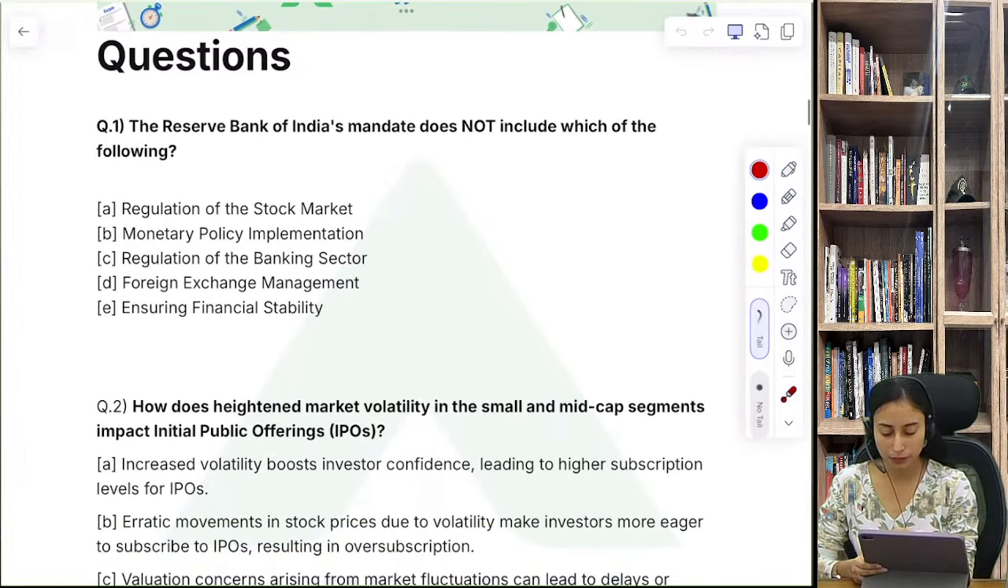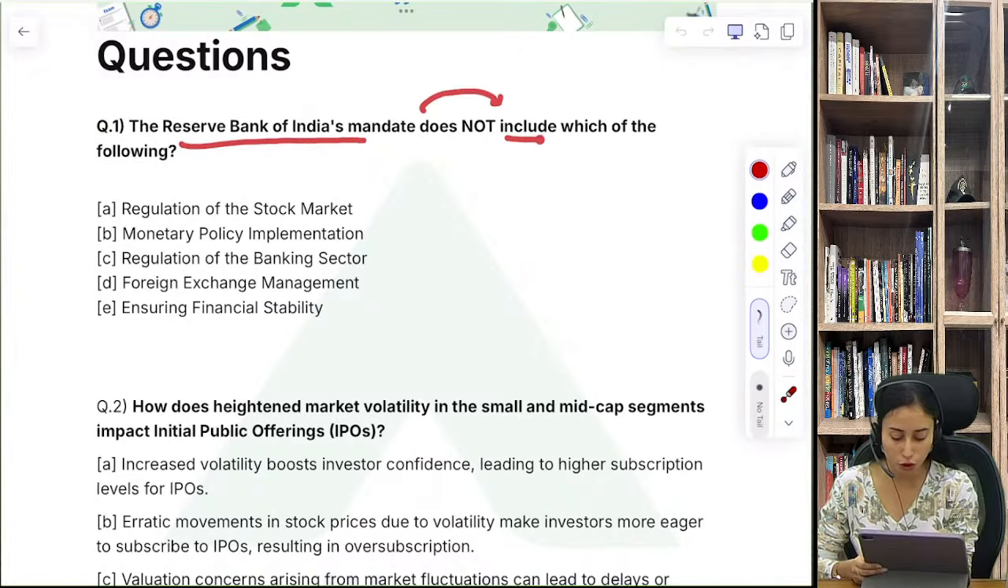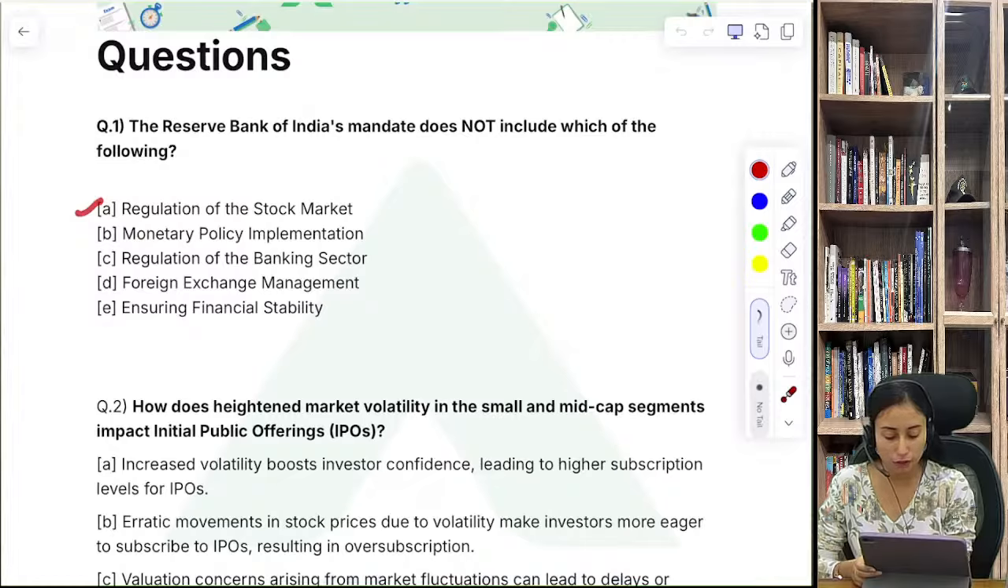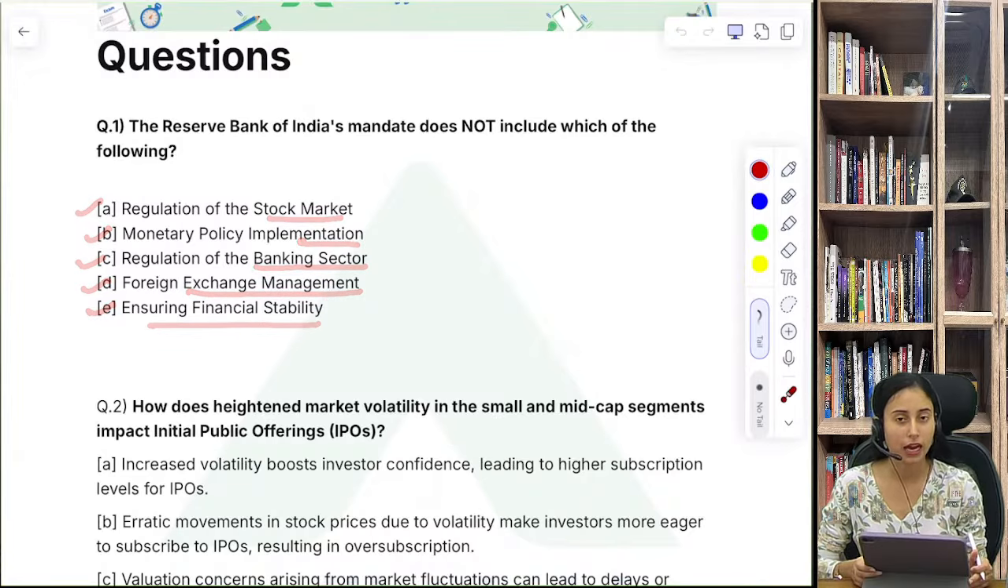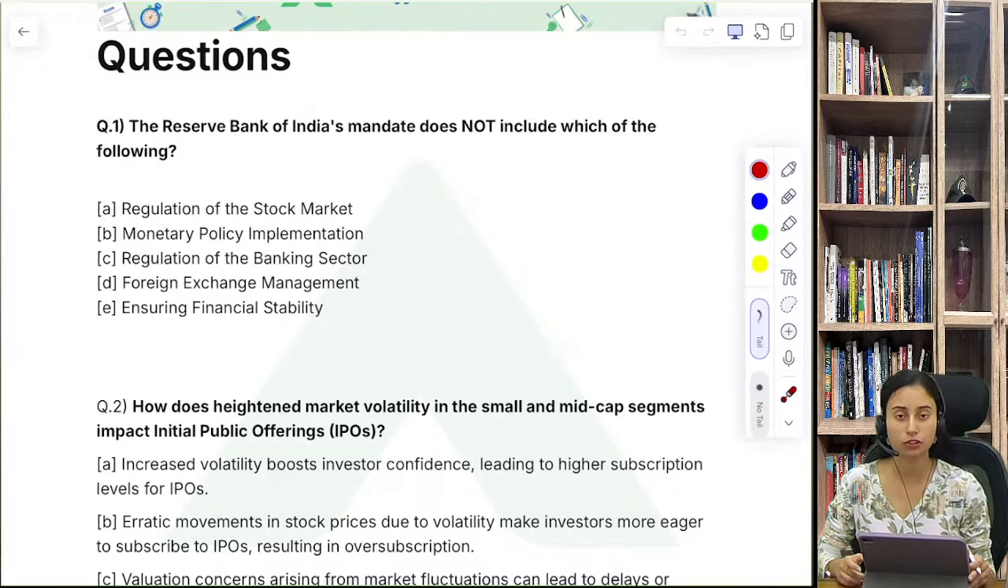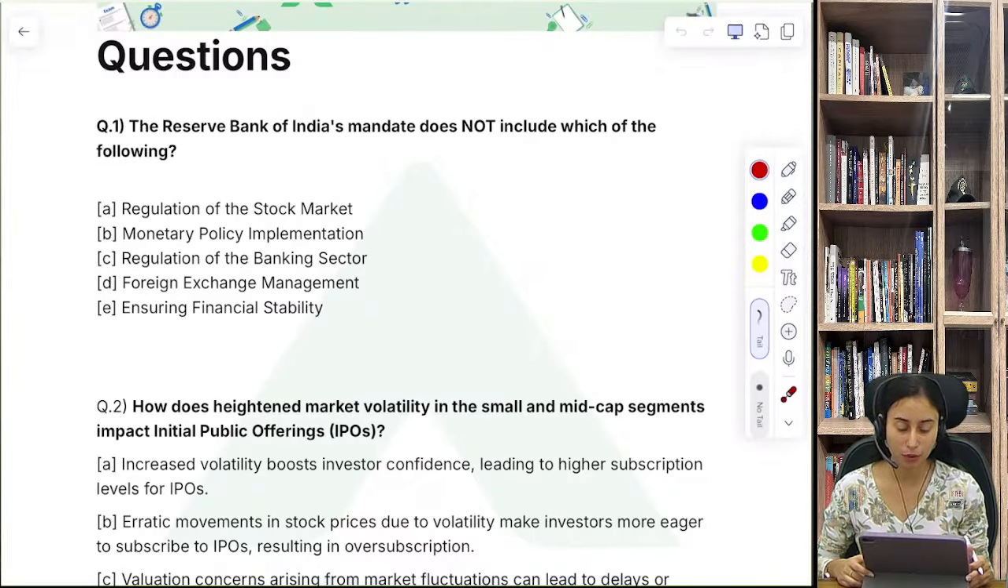Question number one: the RBI's mandate does not include which of the following? Your options are: A, regulation of stock market; B, monetary policy implementation; C, regulation of banking sector; D, foreign exchange management; and E, ensuring financial stability. Again, this is a question from your static portion. You can easily solve this. So tell me what do you think is the right answer? This is a very important and very easy question. Yes, A is the right answer.